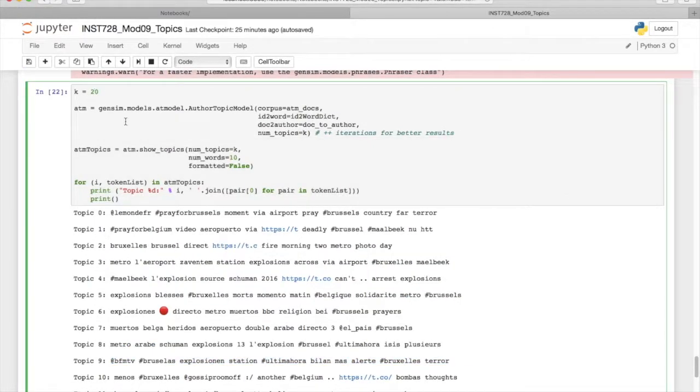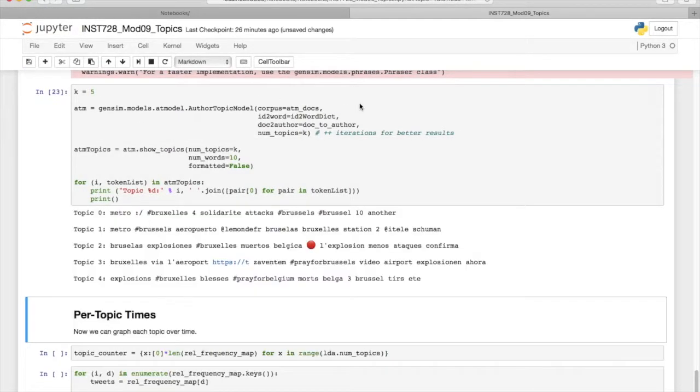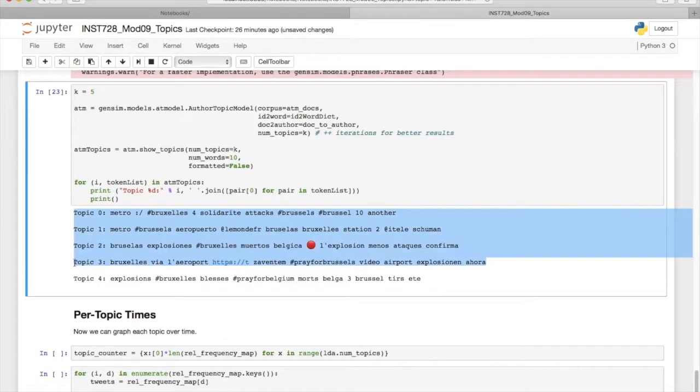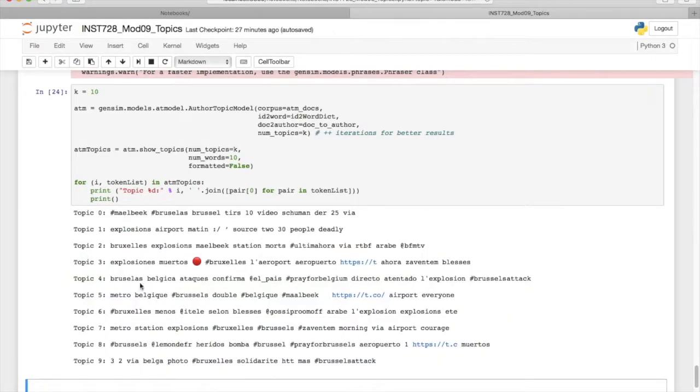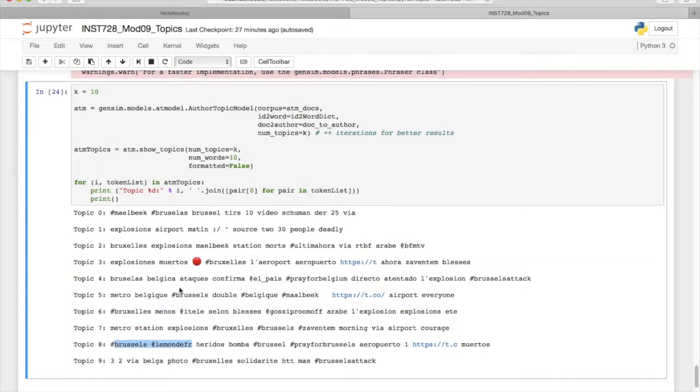And again, you can play around with K, try 5. And we see breakdowns across languages for solidarité, morts, muertos right there. Topic 3 is probably a whole topic just about people discussing the video of people running away from Zaventem, the airport. Can rerun with 10. And we see tweets from a topic for Le Monde, a topic for iTelly, references to deadly explosions, a topic from BFM TV.